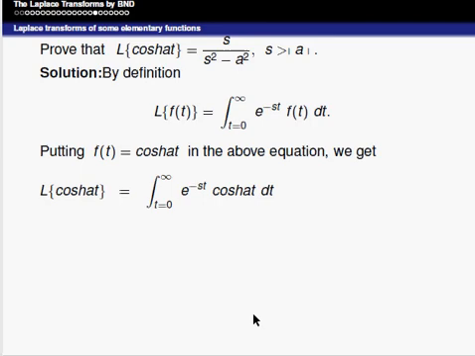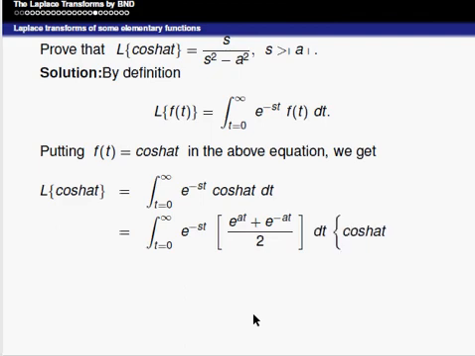You know the value of cos hyperbolic at can be written in terms of exponentials, that is e power at plus e power minus at divided by 2. We can replace this one, that is the integral from 0 to infinity e power minus st into e power at plus e power minus at divided by 2 into dt. This one is equal to, 1 by 2 is a constant, now take it outside from the integral.